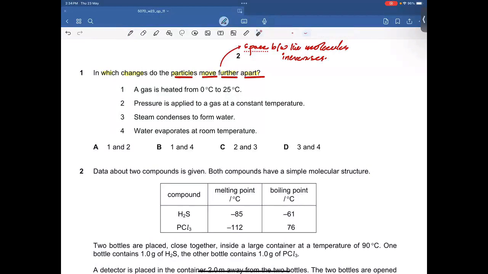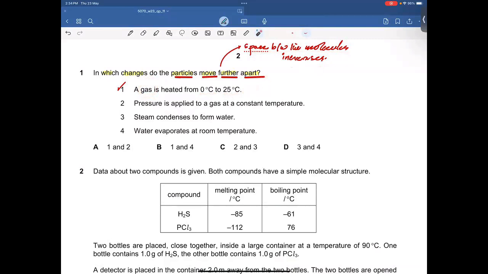So in the first option, a gas is heated from 0 degrees Celsius to 25 degrees Celsius. And that's the right option, because when you increase the temperature, kinetic energy increases, and movement of the gaseous molecules increases. If movement of the gaseous molecules increases, obviously the molecules will move further away from each other, which means the space between the molecules increases. So that's what we have done in the states of matter chapter. All right. So the first statement is fine.